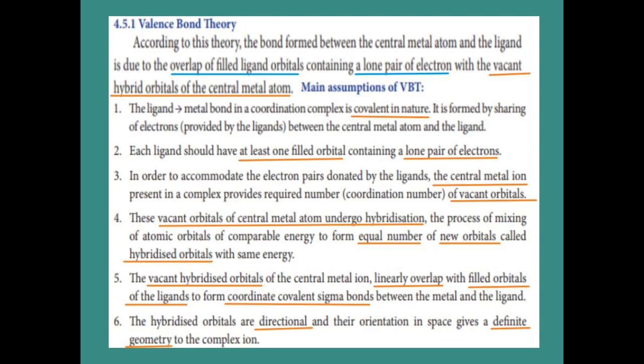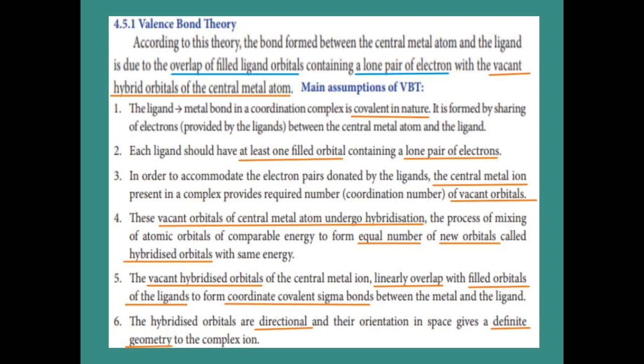According to valence bond theory, the bond between the central atom and the ligand is formed by the overlap of a filled ligand orbital containing a lone pair of electrons with a vacant hybridized orbital of the central atom. The first point, the bond between the ligand and the metal atom is of covalent nature. The next point, each ligand should possess one filled orbital with a lone pair of electrons. The third point, the central metal atom should possess a vacant orbital.